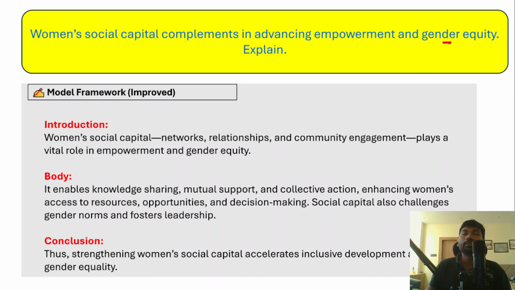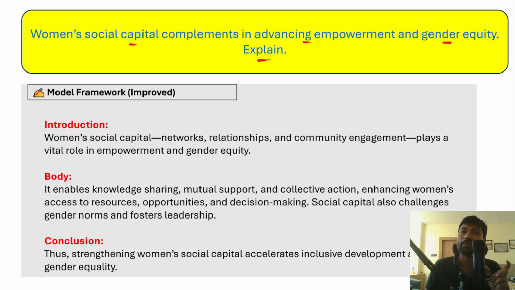Now here, women's social capital, right? For example, when I say social capital, educated and literate women, their health care, their knowledge and awareness of their rights, everything can be known as their social capital. So whatever social capital women have acquired complements in advancing empowerment and also gender equity. Right? So how this social capital will lead to the empowerment and gender equity of women is what you need to explain.